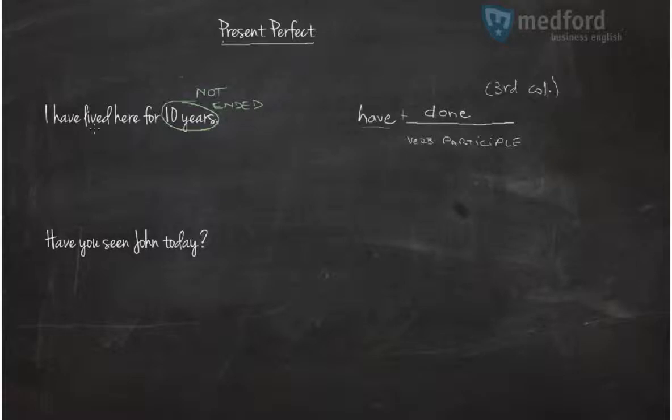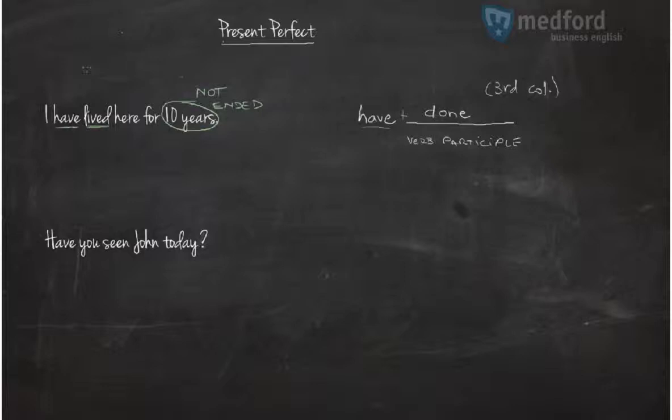So if I say I have lived here for 10 years, you understand that this period, 10 years, continues. Notice again, have plus participle. But live is regular, so live, lived. It's a period that is not ended.